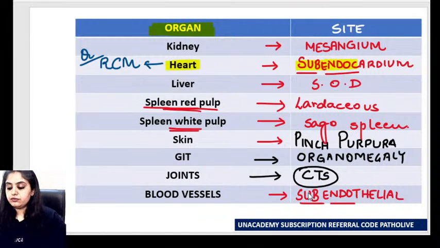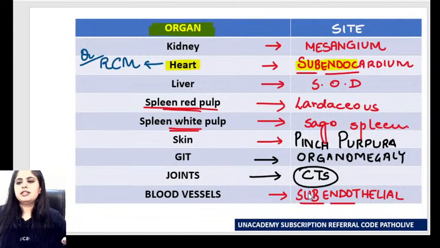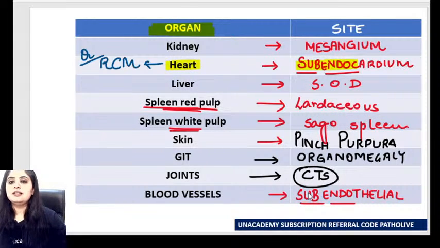Okay, so I guess most of the CD markers will not be included in the revision classes. CD marker has become a monthly ritual, guys. Every week also, if we read, we forget. So we've decided that till the exam, we'll do 2 more revisions of CD markers. One revision we'll do at the end of April, then one revision right before the exam. So CD markers will automatically be remembered. Rather than worrying about it, just do one half an hour revision every month and we'll be sorted. So at the end of April, I'll have another one of these YouTube classes and we'll have one of the CD marker revision sessions, right? Okay, so correct.